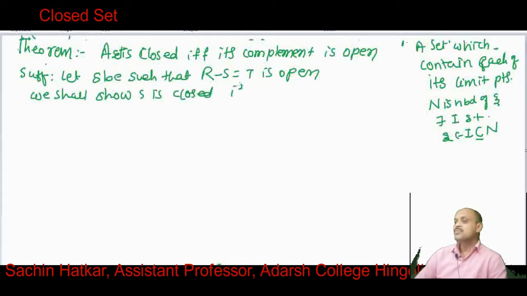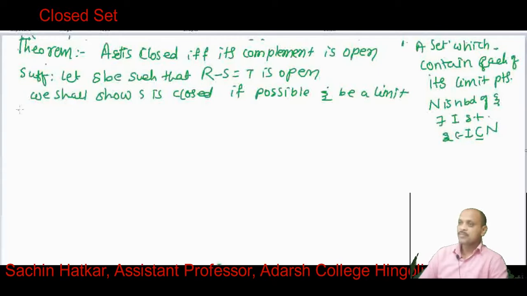So, if possible, let us suppose that xi is a limit point of S such that this xi is not a member of S.